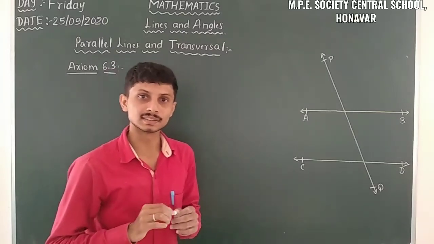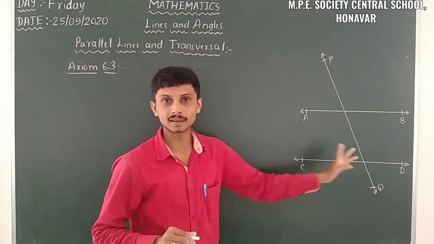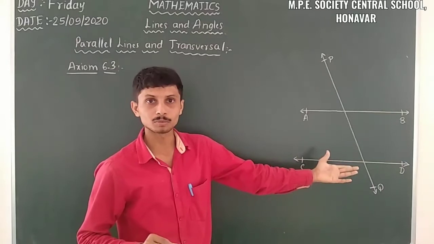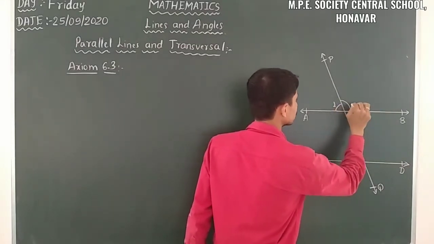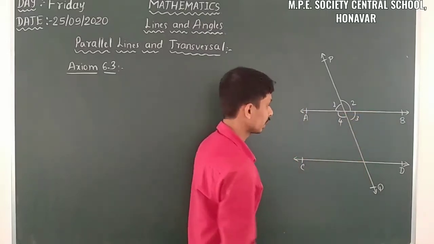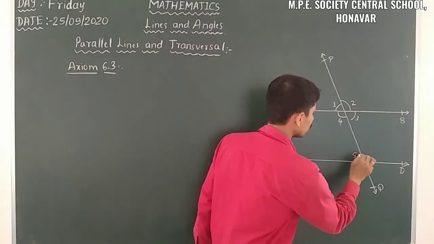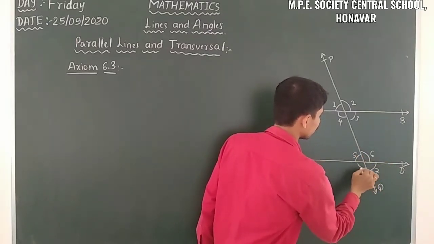So here, a transversal intersects two parallel lines, meaning 8 angles are formed. Let us name them one by one: here it is 1, here 2, here 3, and here 4. Then I will take 5, here 6, here 7, and here 8.